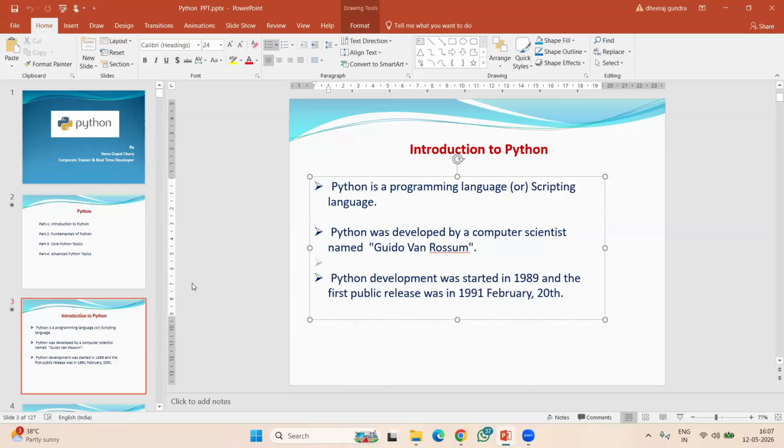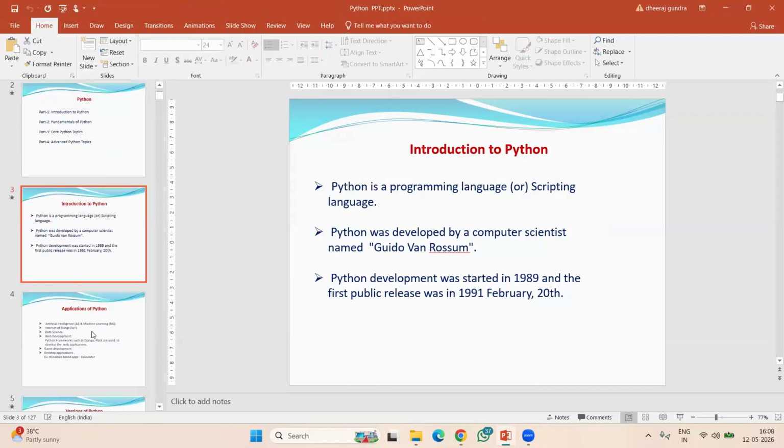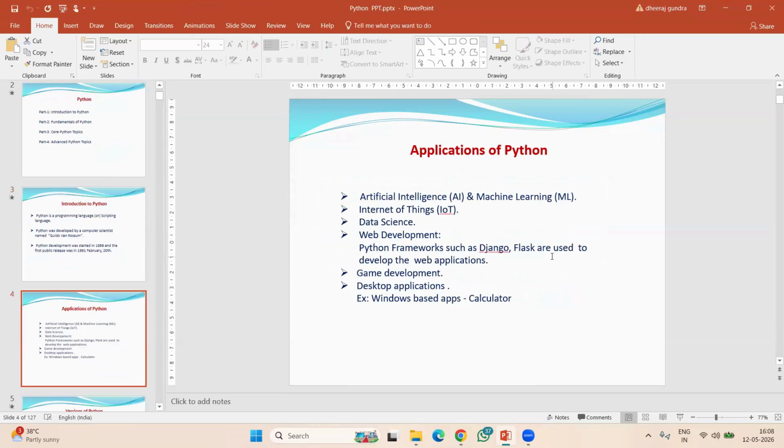Actually, Python is an old one. It's not new, but from the last 7 to 8 years onwards, if you observe, Python is becoming very, very popular. I'll discuss why Python is becoming so popular nowadays. Now, these are the applications of Python. Already in the demo session I explained many applications, but here I have given only some of them. You can also include those applications from the demo. Let me revise here also.